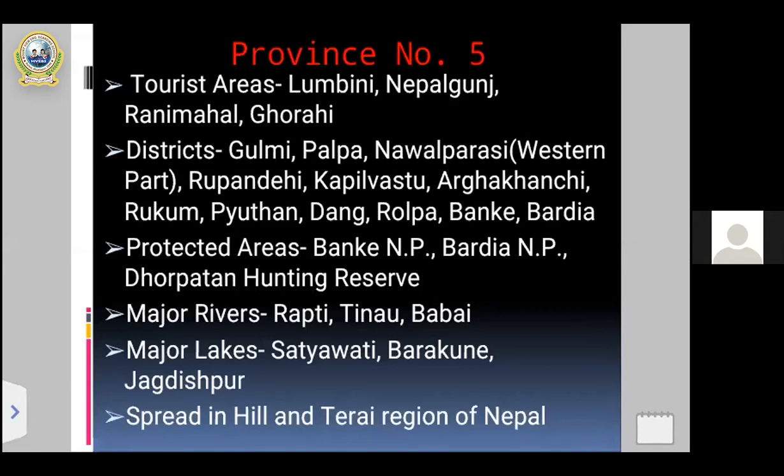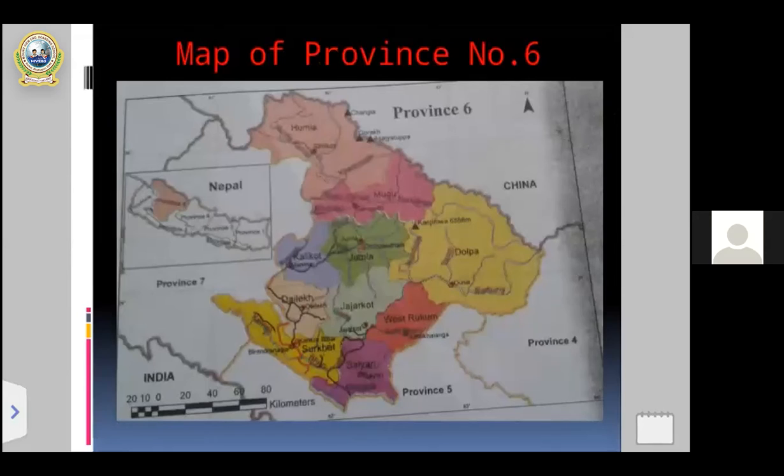All right. So anyway, these are some major points we should remember to clarify the overall introduction of province number 5. Like provinces 1, 2, 3, and 4, which we discussed in detail in a previous class, we have just discussed number 5. You can see in the slide some major points to clarify the overall concept of province number 5. And my dear students, after province number 5, now we are going to talk about province number 6.